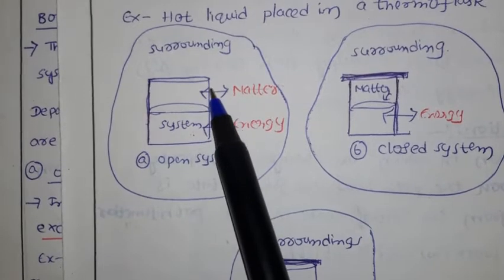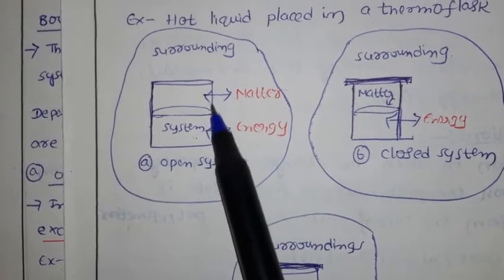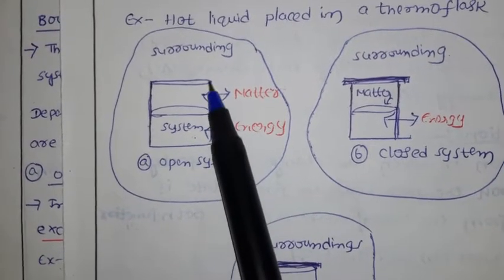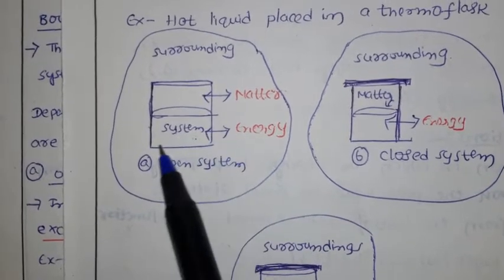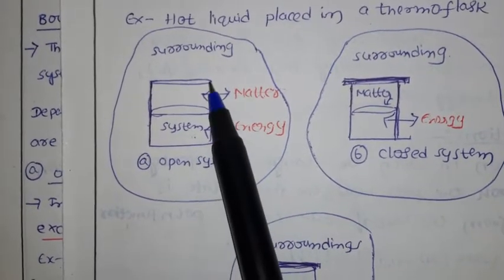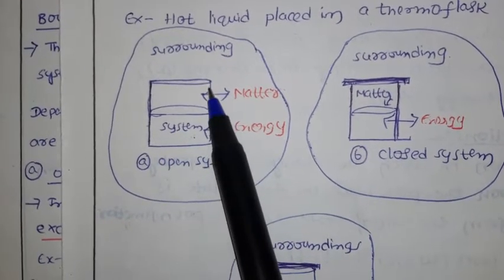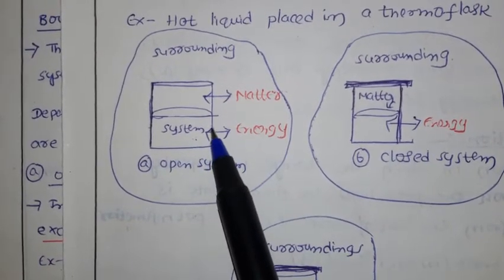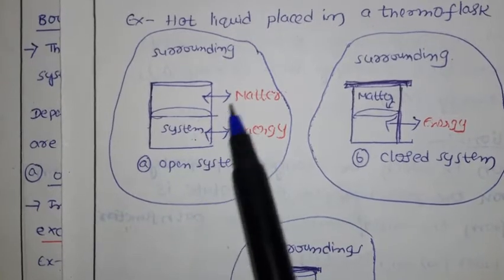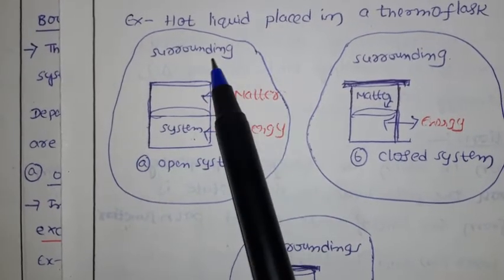Now, we are taking one vessel, so we have some boundary there. This is an imaginary surface. Here one surface is there, it is not imaginary, we have a true surface. So this surface is called the boundary. This is the boundary, this is the system, and other than that we call the surroundings.